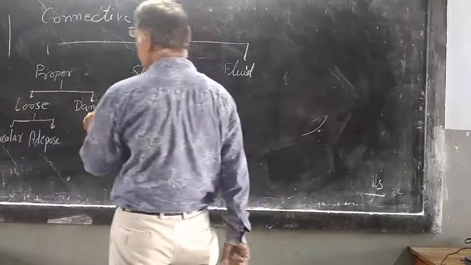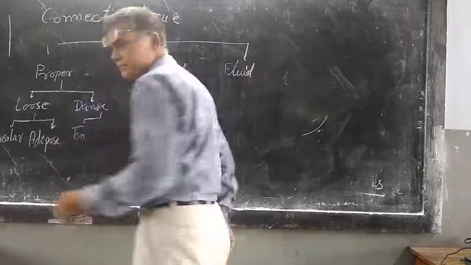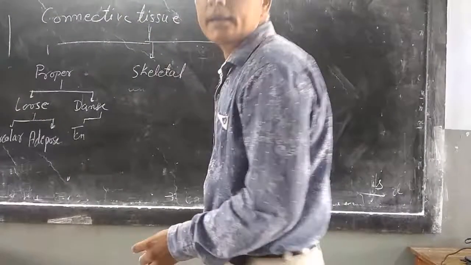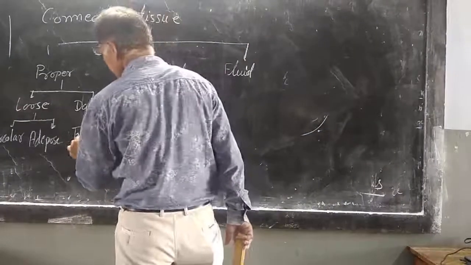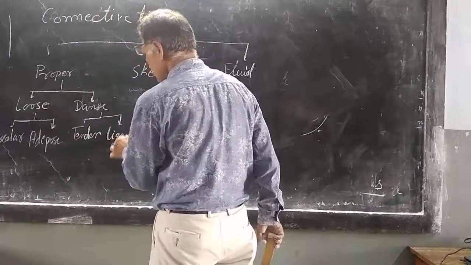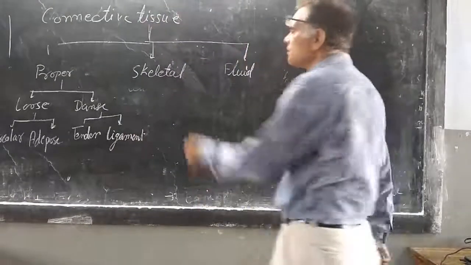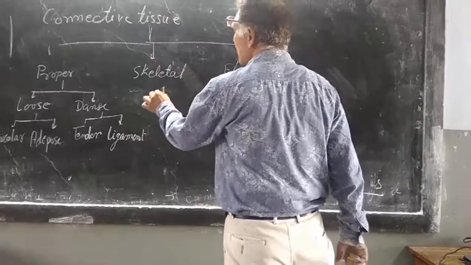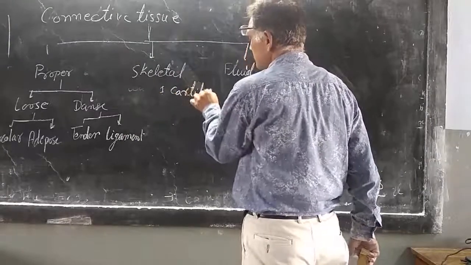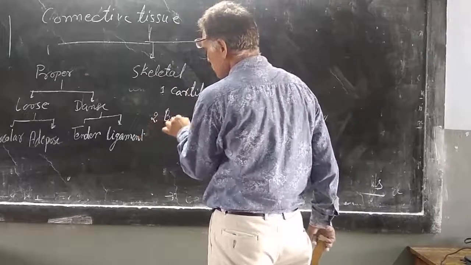Dense is of two types, tendon and ligament. Skeletal connective tissue is of two types. One is cartilage, and another one is bone.